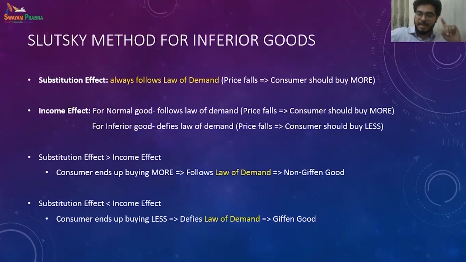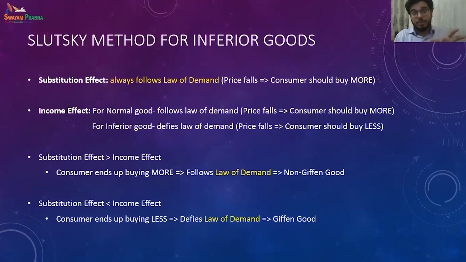Income effect determines that, not price effect, substitution effect, right? Substitution effect always says that price has fallen, so you must buy more. That's the substitution effect, pure law of demand. But income effect depends upon how your income will suggest you to apply the value judgment of that particular good or service. So if it is an inferior good, then they will say your price has fallen, meaning you should not buy that.